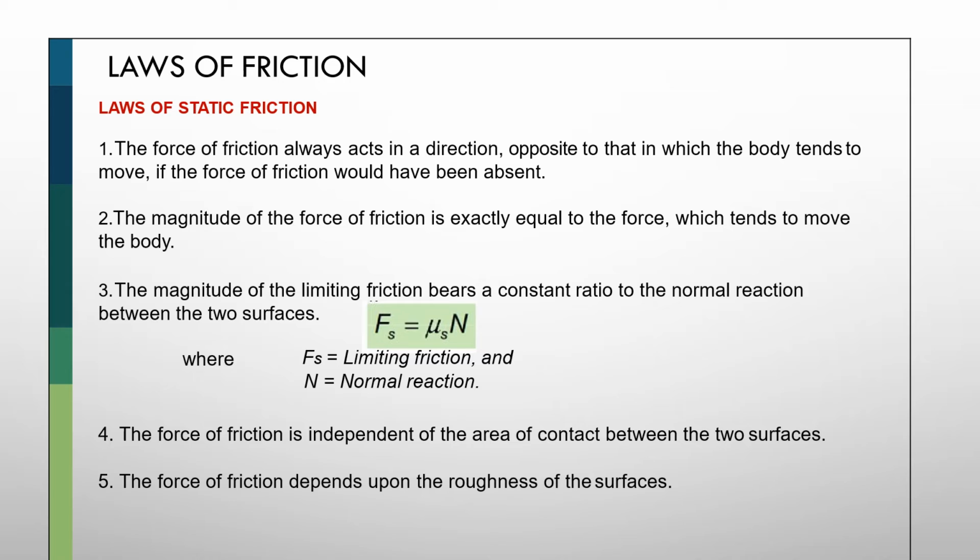Second, the magnitude of the force of friction is exactly equal to the force which tends to move the body. Third, the magnitude of the limiting friction bears a constant ratio to the normal reaction between the two surfaces. Fs = μs N, where Fs is limiting friction and N is normal reaction.